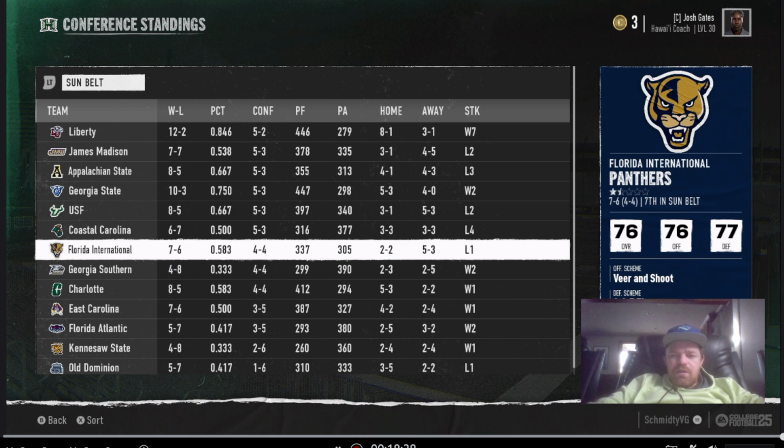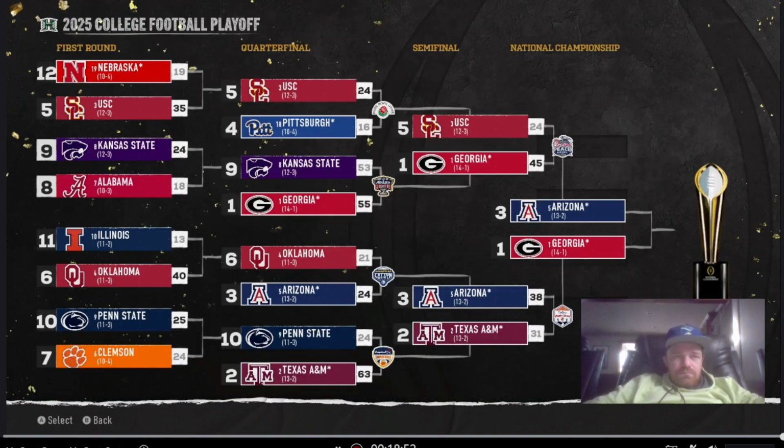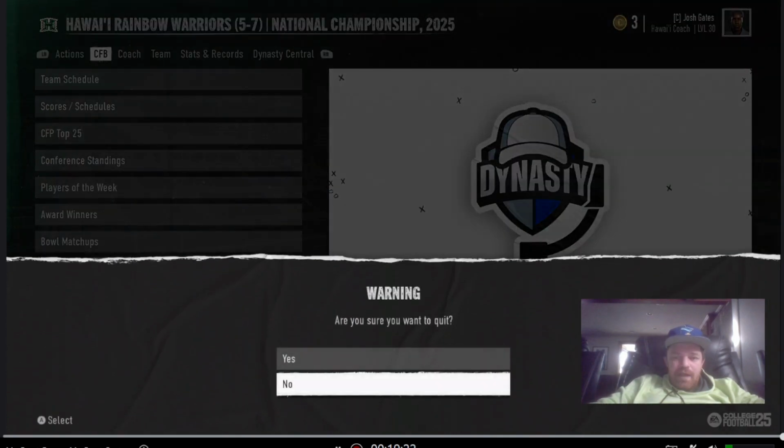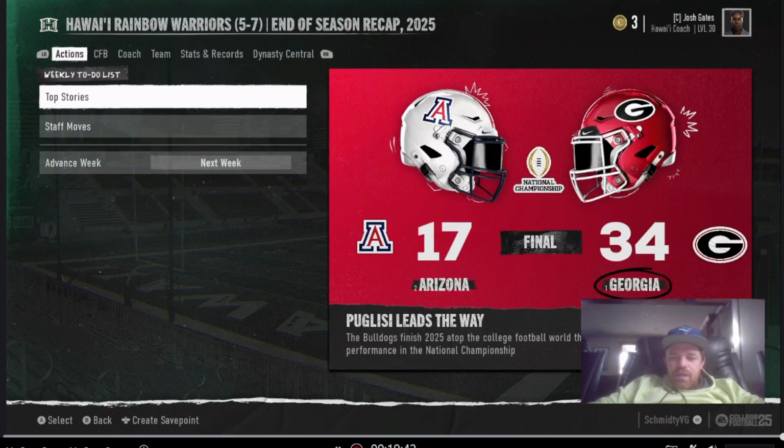We'll go ahead and take a look at the college football playoff. So we got Nebraska, USC, Kansas State, Alabama, Illinois, surprisingly, Oklahoma, Penn State, and Clemson. And then Georgia, Arizona, Texas A&M, Pittsburgh had byes. Surprisingly, Pittsburgh, good year. They got eliminated right away, though. And surprisingly, Arizona makes the championship game against Georgia. I'll go ahead and simulate that game and see what happens. And Georgia comes out on top, 34-17.